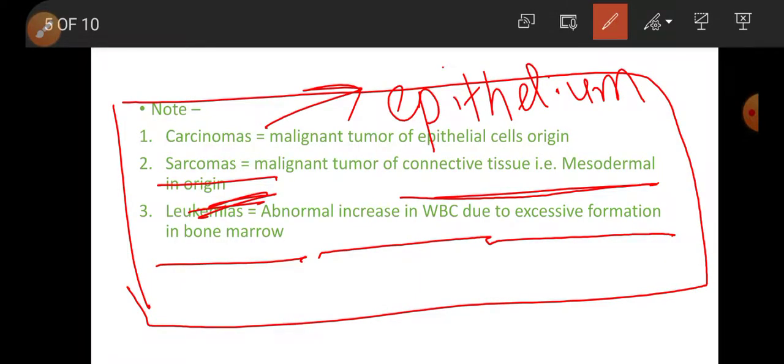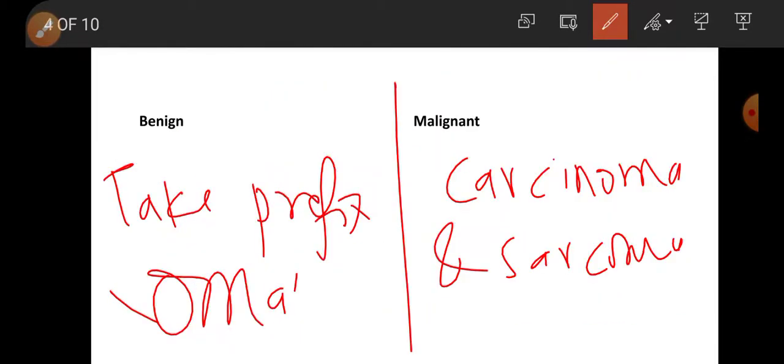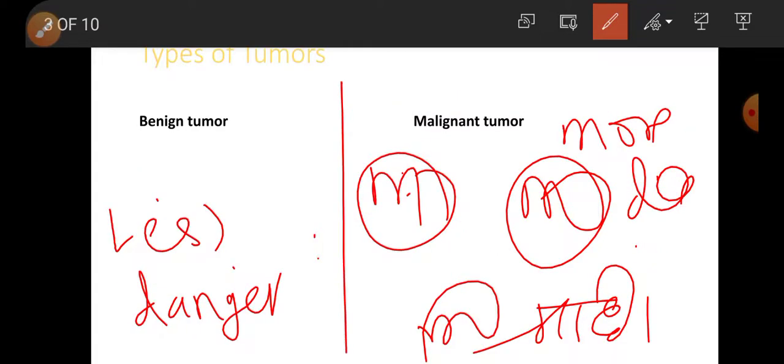Carcinomas, malignant tumor of epithelial tissue, malignant tumor of epithelial cell origin. Sarcomas, malignant tumor of connective tissue, that is mesodermal cell origin. Leukemias, abnormal increase in WBC due to excess formation in bone marrow. Benign tumor is less dangerous. Malignant tumor is M for metastasis, M for malignant, M for Martha. Types of tumor, there are 2 types, benign and malignant.